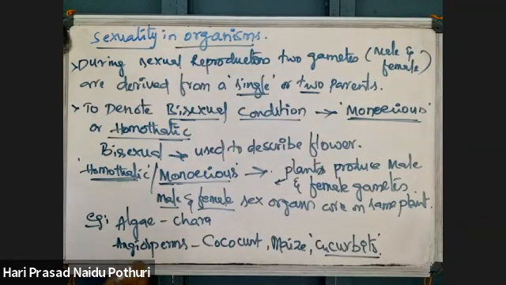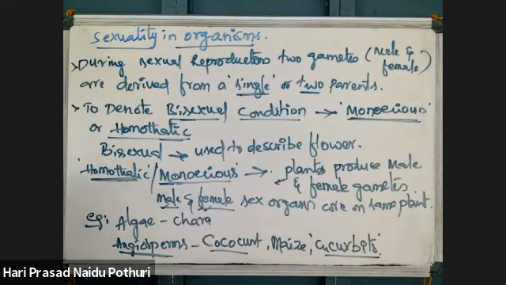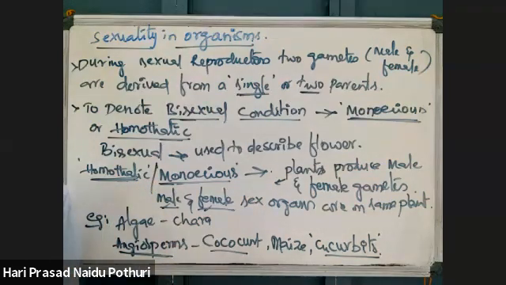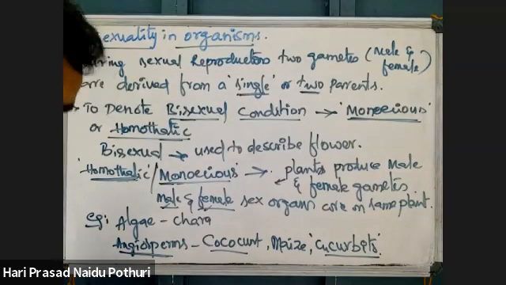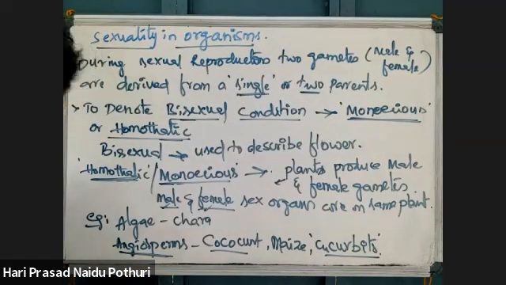So in these plants, a single plant body has both male and female sex organs. So that type of plants are called homothallic plants or monoecious plants. Homothallic means single thallus. Algae body is called thallus, you know. That thallus has male and female sex organs. In higher plants it is monoecious.